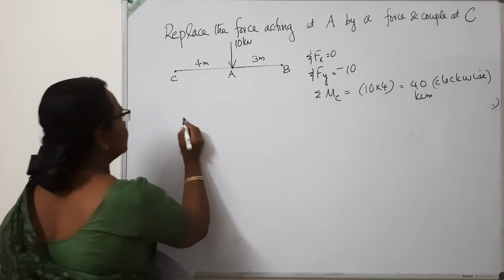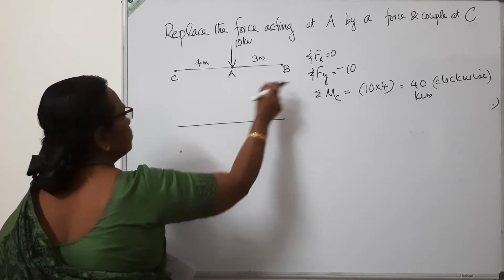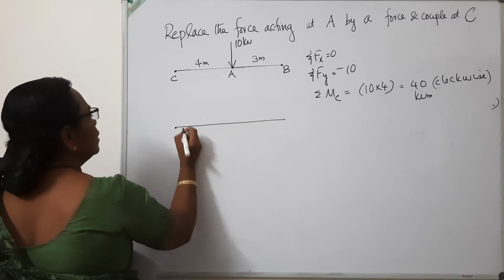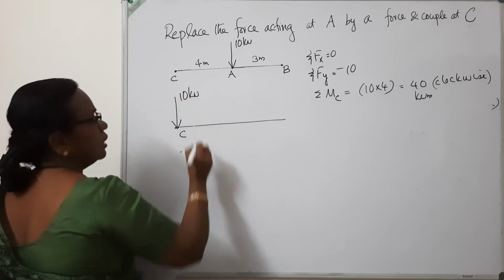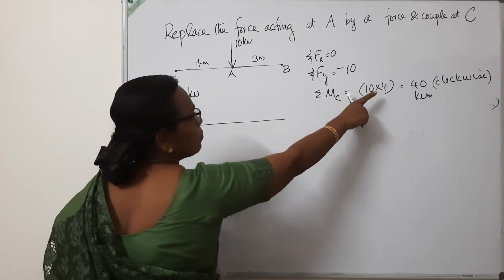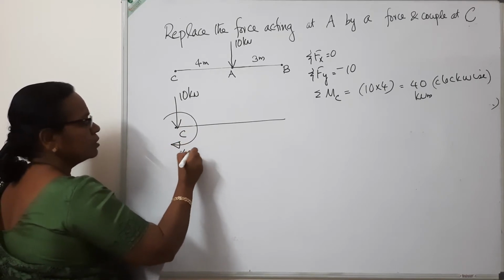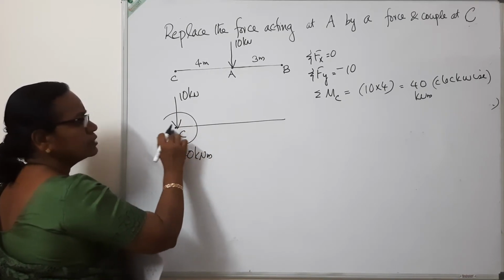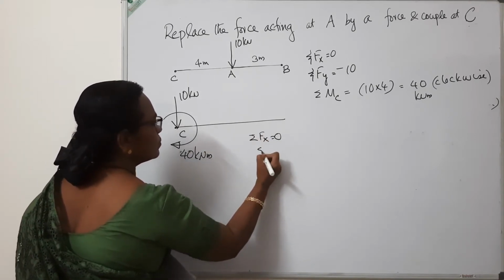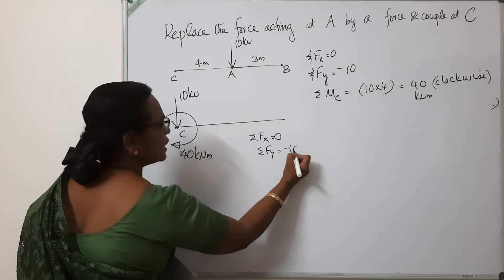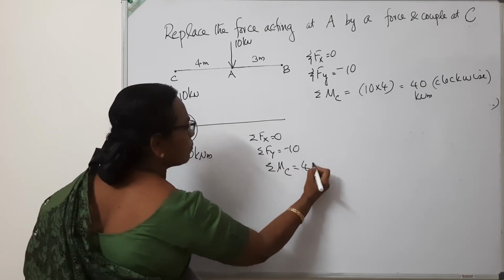Now I have to replace it. I have to change this force to C. So what is Fy? Minus 10. So at the point C, you apply 10 kilonewton. Along with that, there is a moment of 40 kilonewton meter. You apply a clockwise moment of 40 kilonewton meter at C. By checking this, we can see sigma Fx 0, sigma Fy minus 10, and sigma Mc 40.